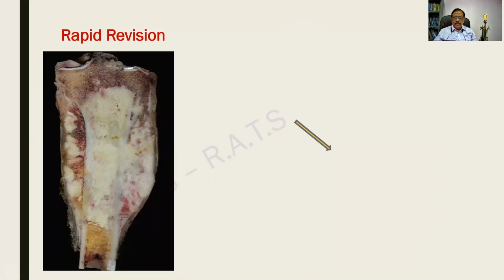We shall revise the osteosarcoma. Look at this one. A bone over here and the medulla is being almost replaced by the tumor and the tumor is breaking the cortex. It is infiltrating into the surrounding tissue. The periosteum is being lifted here, and it is also going into the soft tissue, grayish white, and it is having areas of hemorrhage. Luckily, the epiphyseal plate is intact. Here also that looks like an infiltration. So this is a gross description of the tumor.